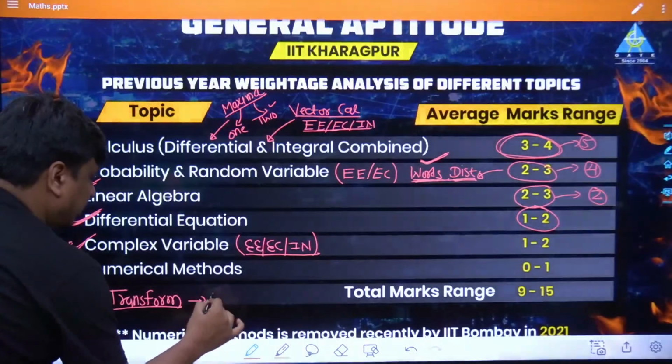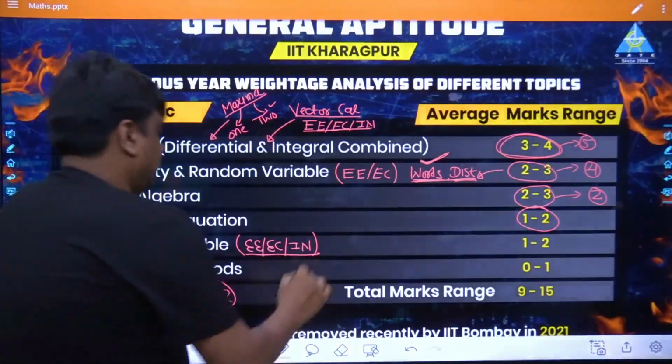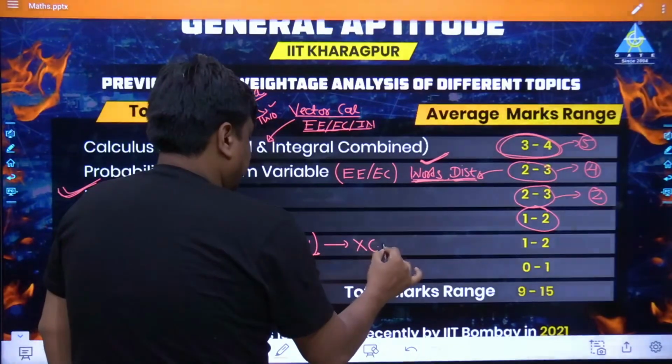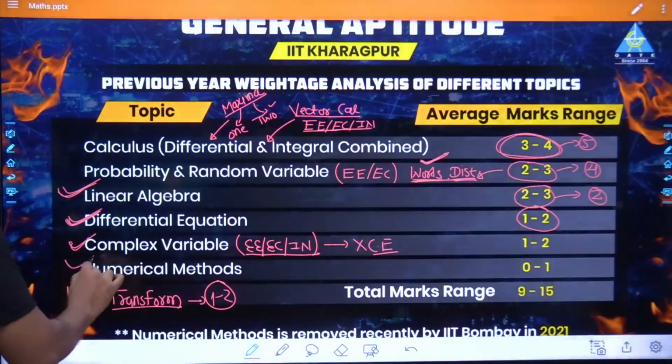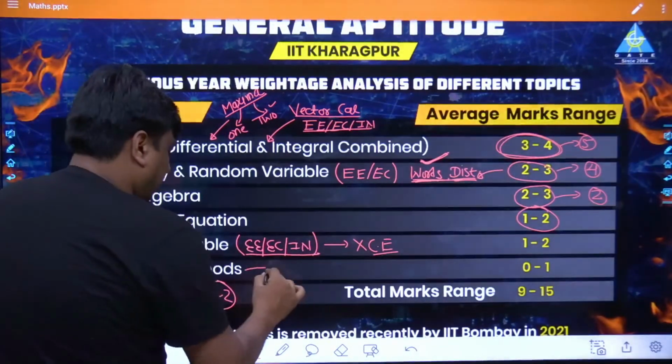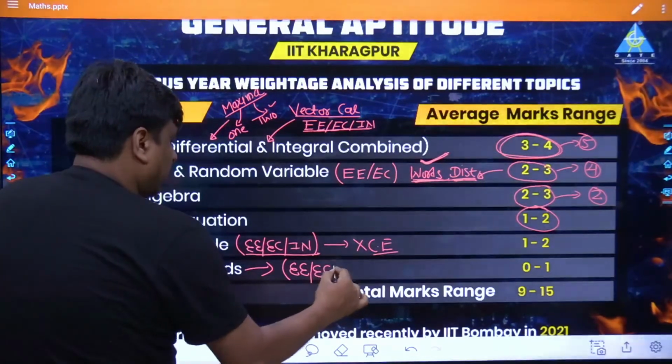Probably you can expect 1 to 2 marks from transform theory, because this has not been in the syllabus of civil engineering. Last, numerical method. Obviously, it would be important for all of the branches, excluding electrical as well as electronics.